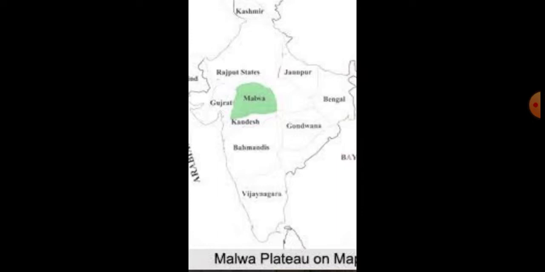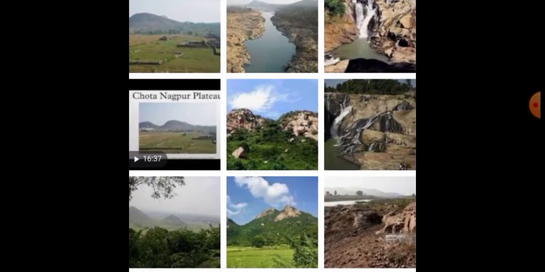Some crops are grown in this particular area. The major crops grown in this plateau are cotton, oil seeds, sugar, paper, etc. Then the second one is Chota Nagpur Plateau.